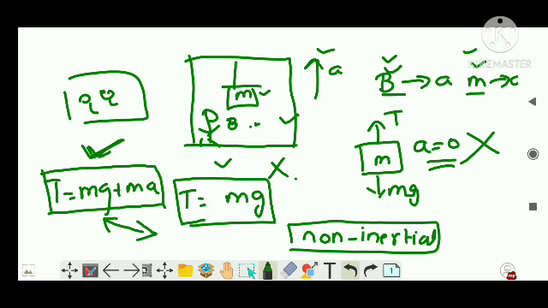We just changed the observing points and we found that we are getting two values of tension, which you are not supposed to get. That means if the observer is also moving, you cannot use Newton's second law. So how would you do the questions when there is such an absurd thing? Because you have been taught only Newton's laws, right?